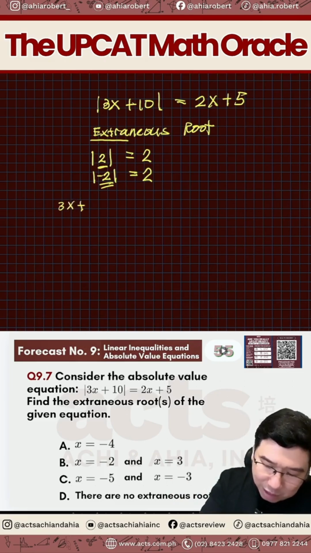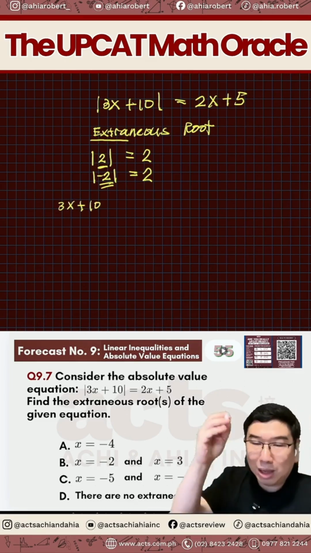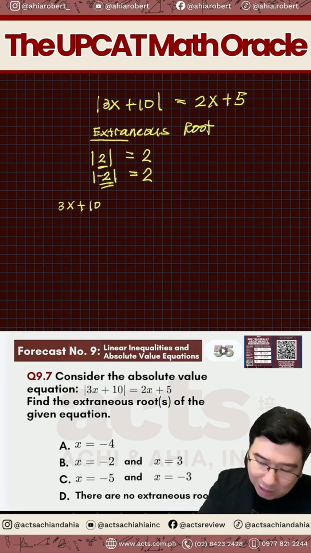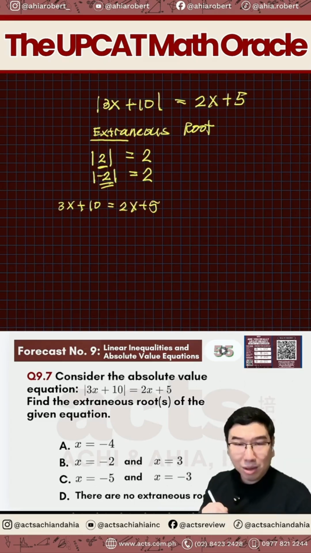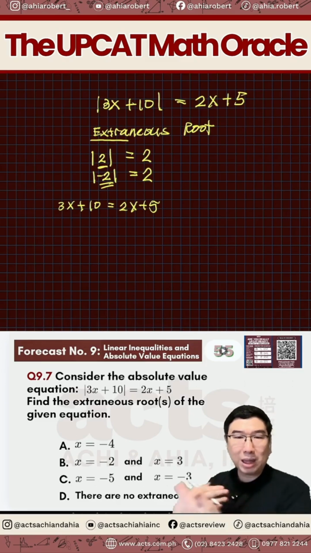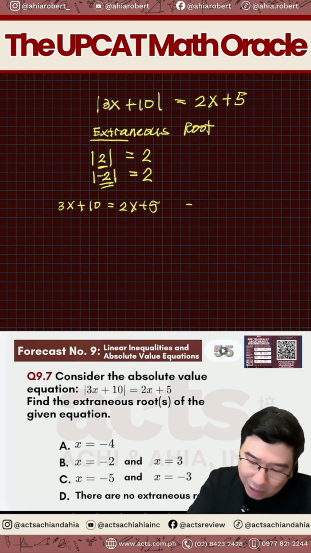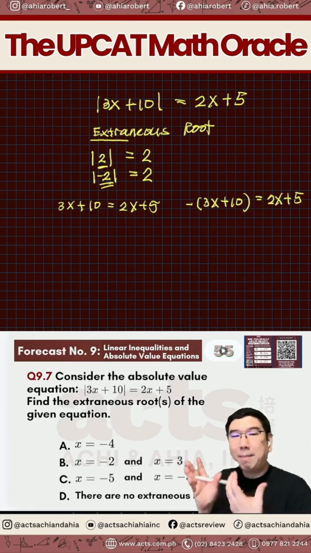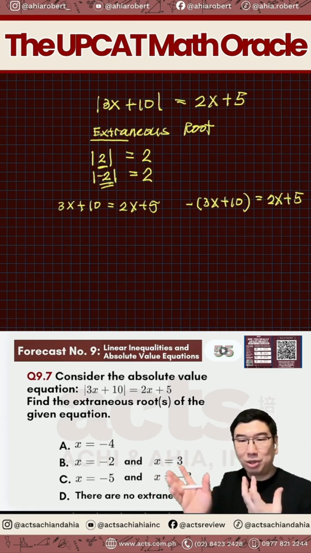So, therefore, 3x plus 10. Therefore, pag tinanggal natin absolute value, will just be 3x plus 10. Diba? So, that will now be equals to 2x plus 5. But on the other hand, pwede din mangyari na, paano pag negative siya? So, pwede din siya maging negative. Kaya negative of that 3x plus 10 can still be equal to the 2x plus 5. Kaya may dalawang possible answer tayo dito.